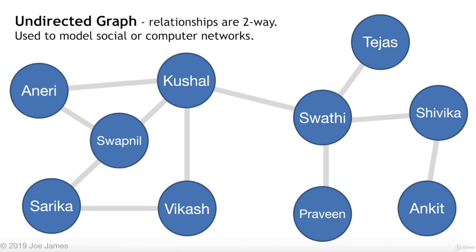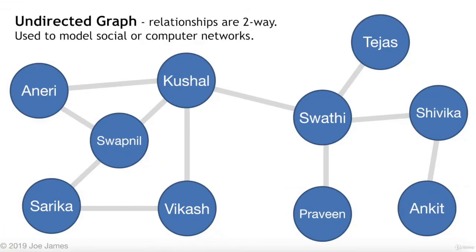So there are 2 different types of graphs we can use. Undirected graph, where the relationship goes both ways, it's bidirectional. In a social network, typically relationships work both ways because both people know each other. So here you can see there are a bunch of vertices and then a bunch of edges between the people who know each other. An undirected graph is a very common way to model relationships in a social network, or connections in a real network where the nodes would be computers and the connections would be cables connecting those computers.